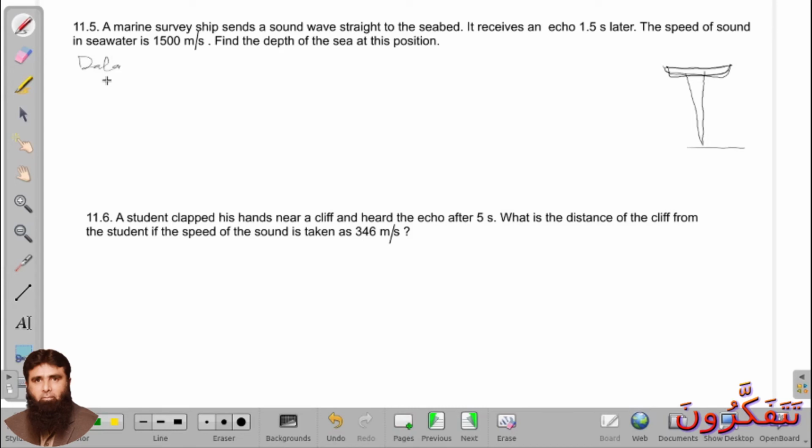The formula which we use here is 2S is equal to Vt, as we used in the previous chapter as well, in case of the echo, in order to find the speed of sound. Now calculation.